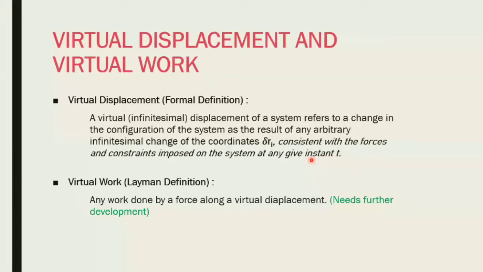at any given instant. So this is giving us at any instant t, meaning dt equal to 0, and this is work for delta Ri by any given constraint force. That's it. We don't know what the definition of virtual work is properly right now, so we're just going to give it a layman definition: any work done by a force along a virtual displacement.